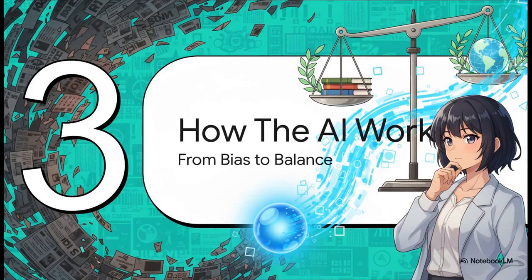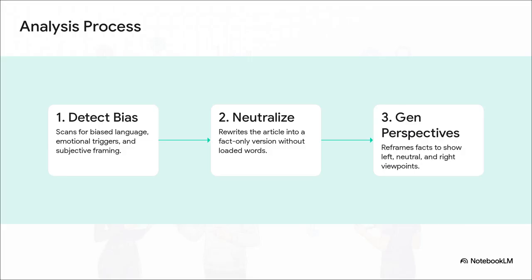Pretty neat. Okay, this all sounds great, but how in the world does an AI actually pull this off? Let's break down the process it uses to get from a biased article to a more balanced understanding. The tool uses this simple but really powerful three-step process. First, it puts on its detective hat and scans the article, hunting for those loaded words and subjective frames. Next, it does this kind of digital cleanup, stripping away all the bias to leave only the factual skeleton of the story. And finally, and this is the really cool part, it rebuilds the story from that skeleton, showing you exactly how different viewpoints would present it.